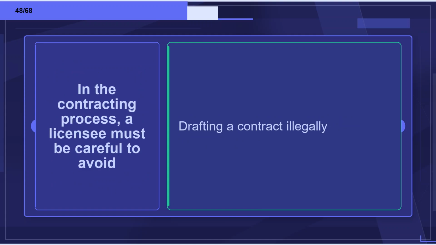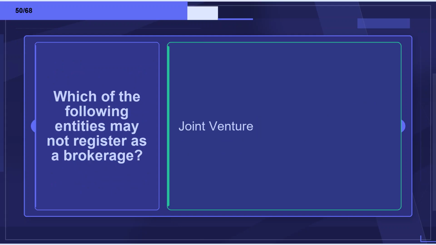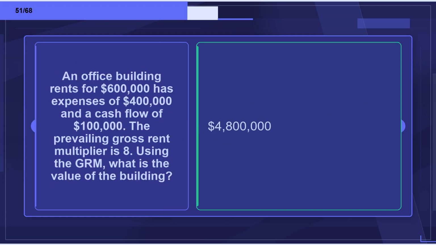Flashcard 48. Term: In the contracting process, a licensee must be careful to avoid? Definition: drafting a contract illegally. Flashcard 49. Term: Interests in a condominium differ from those in a cooperative because? Definition: the cooperative owner owns stock in the cooperative association, whereas the condominium owner simply owns real estate. Flashcard 50. Term: Which of the following entities may not register as a brokerage? Definition: Joint venture.